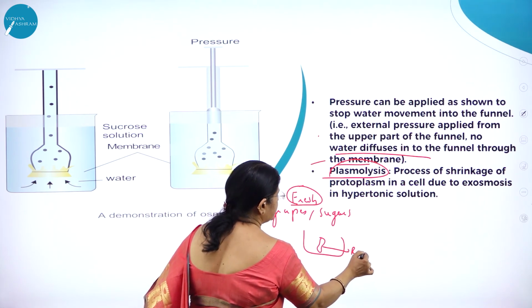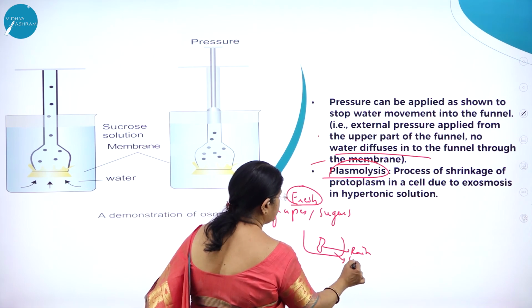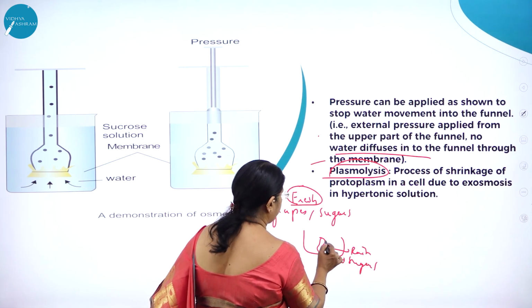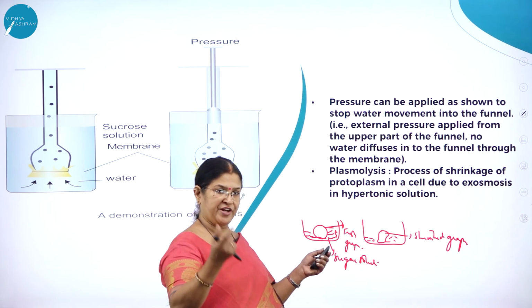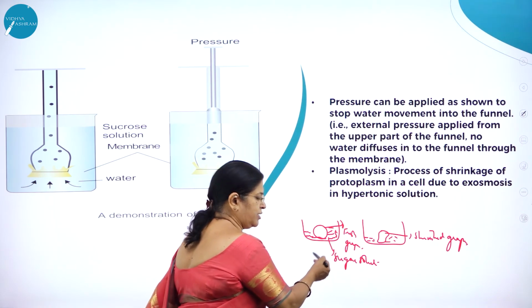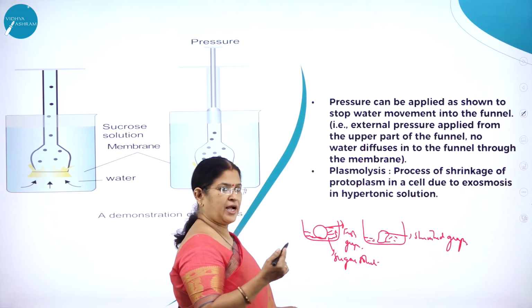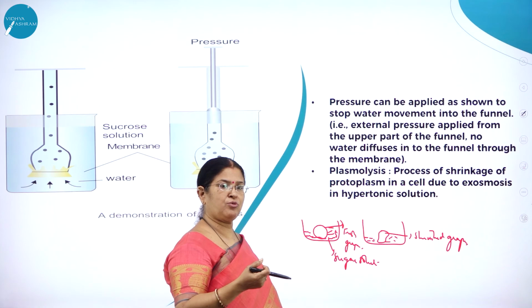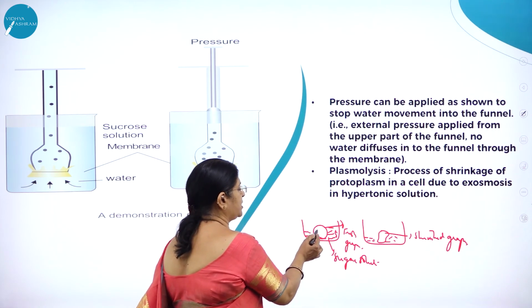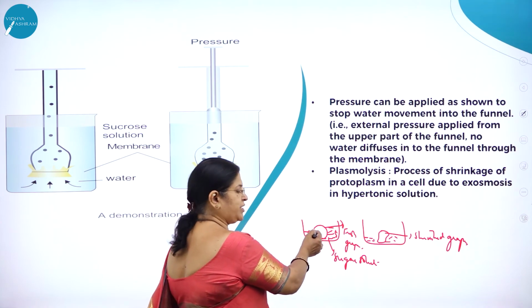These are raisins, and this is sugar solution. So we have taken a fresh grape and kept it in a sugar solution, and after some time we see that the grape has shrunk. So what has happened to the water content? All the water content from the grapes has moved outside.